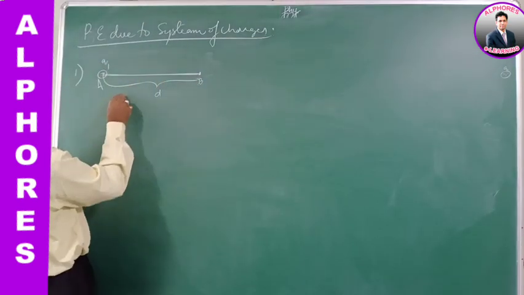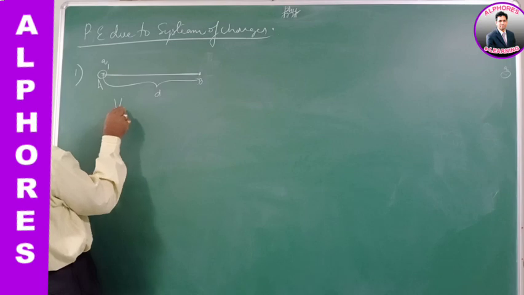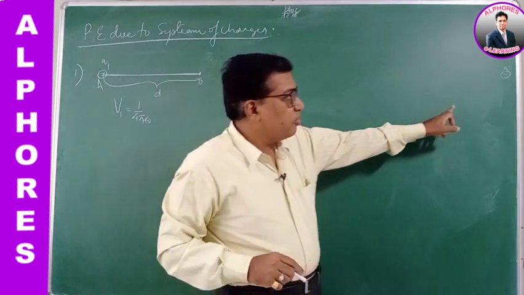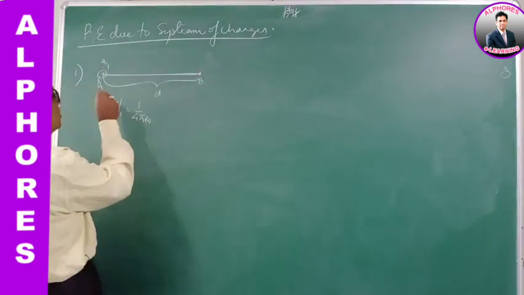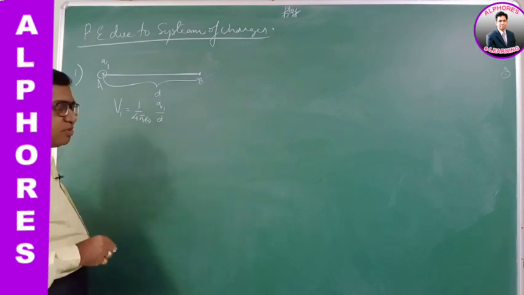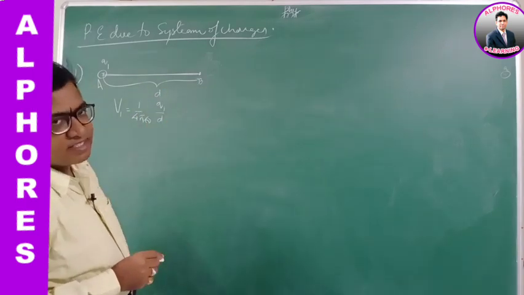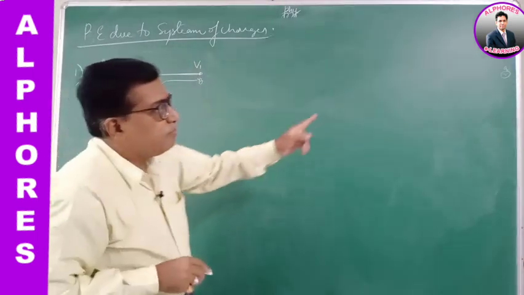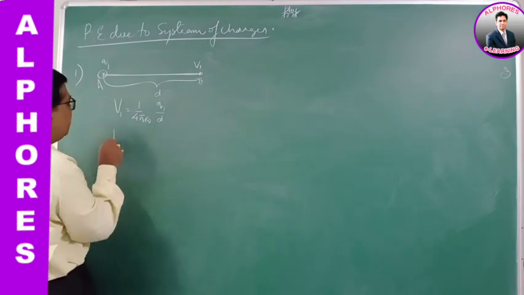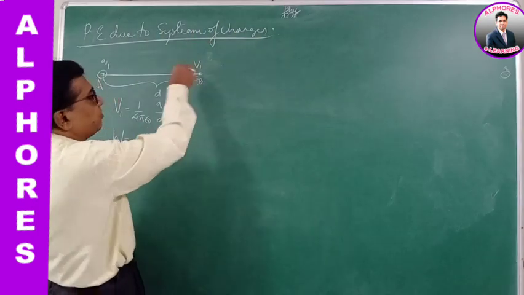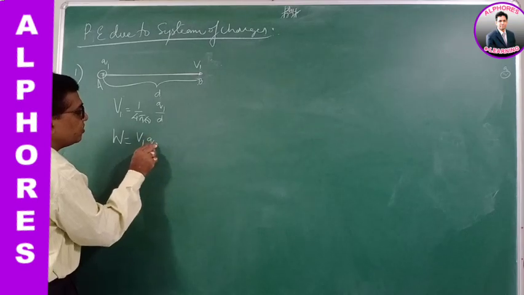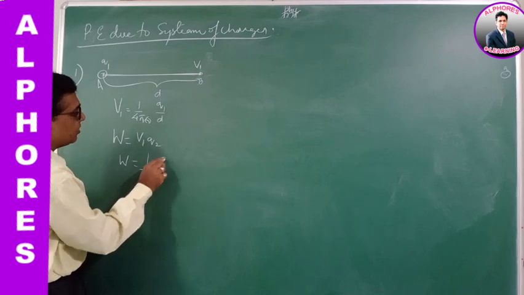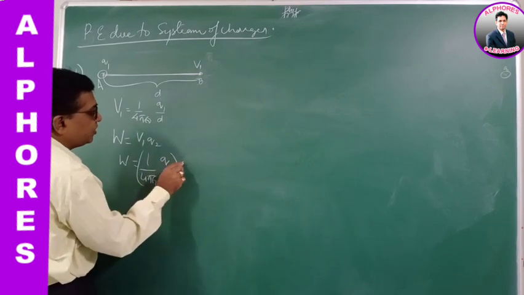We know the potential at point B due to this charge. Potential due to the first charge at B is 1 by 4 pi epsilon naught, potential due to a point charge I have written, Q by R. So it's Q1 by d. The charge is Q1, the distance is d. Now at this point the potential due to this one is V1 and there I am placing Q2. So the work done in moving the charge Q2 from infinity to place here is V1 into Q2. So the work done W is 1 by 4 pi epsilon naught Q1 by d into Q2.